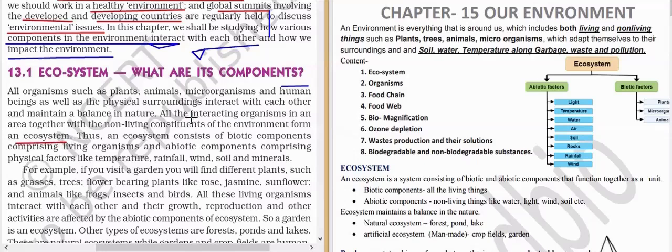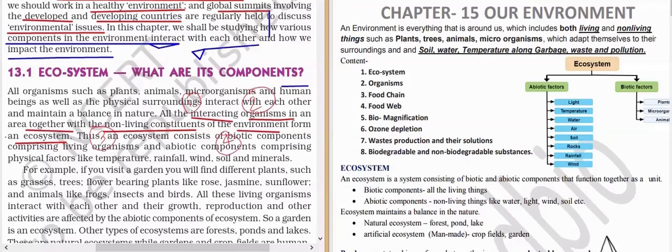That is, interaction of organisms together with the non-living constituents of the environment. So here one word you should remember: interaction of organisms. If you cannot remember everything, then for the time being, with the non-living things, in the environment, you should remember these four words.